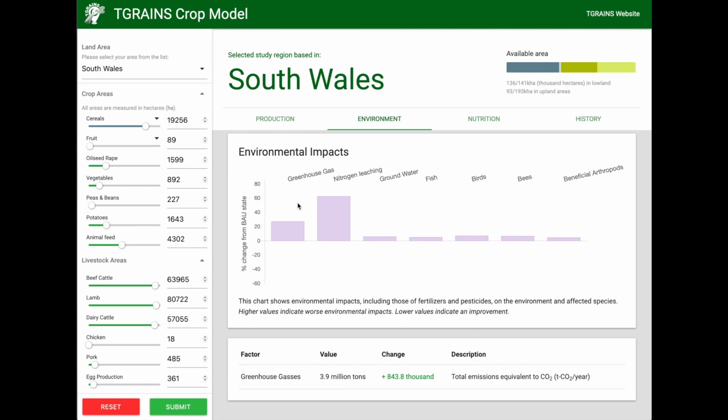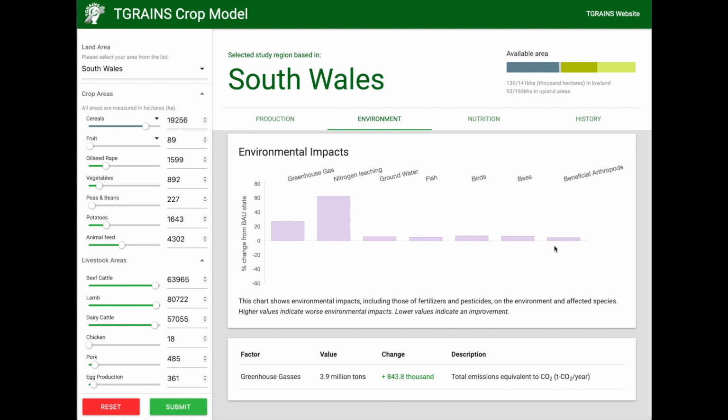If I move over to the Environment tab, we can see the effects of changing the area used to grow this crop on greenhouse gas emissions, the amount of nitrogen that's leached into watercourses from fertilisers, groundwater pollution from pesticides, and the effects of these on fish, birds, bees and beneficial arthropods, for example small insects like beetles, centipedes and other pollinators like butterflies and moths.